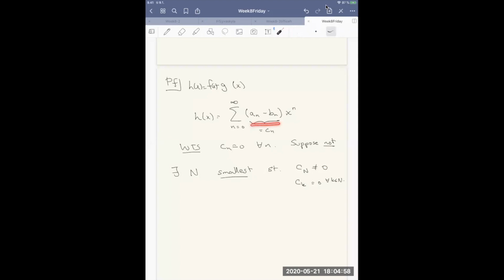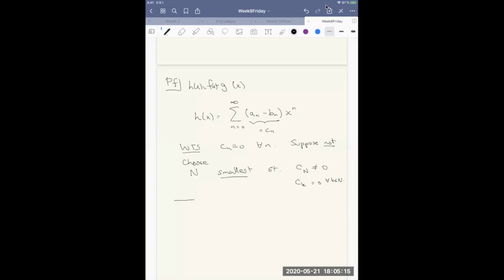It could be the first index, so N could be equal to 0 even. There's nothing illegal about that. Okay, so let's choose that. We don't just say that there exists, but we choose such an N.